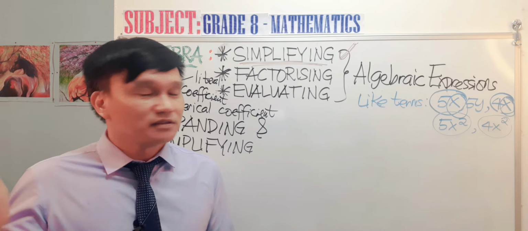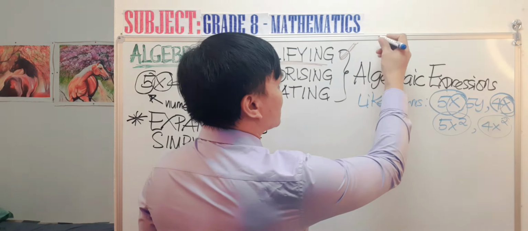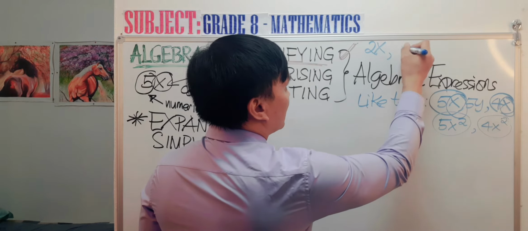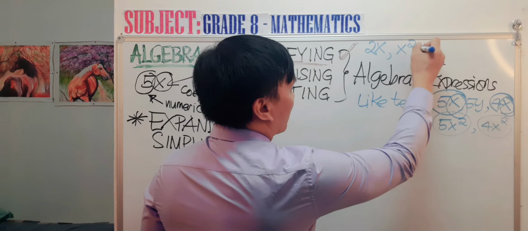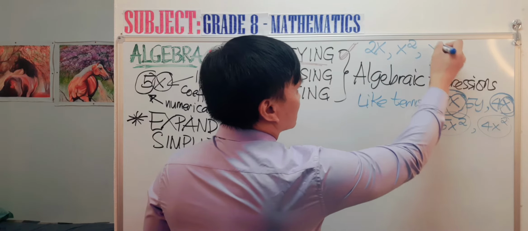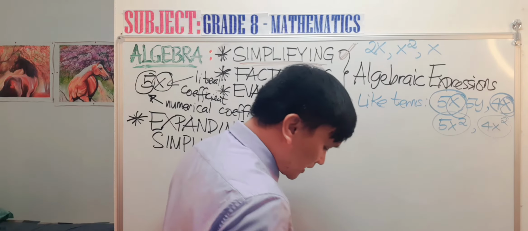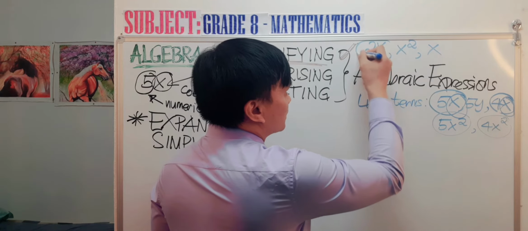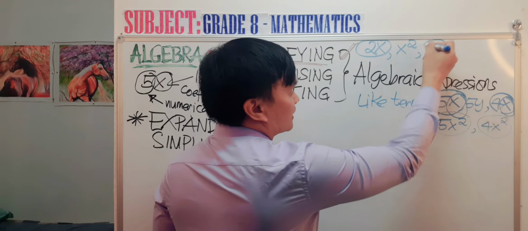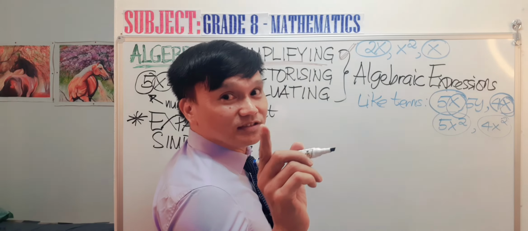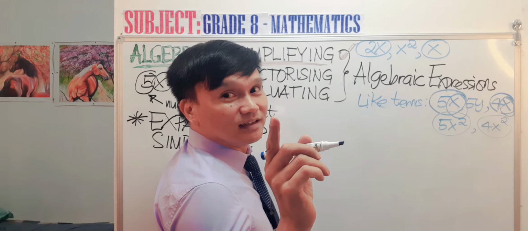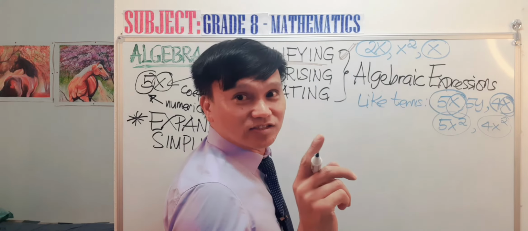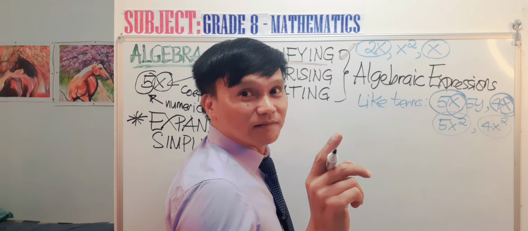So with 2x, then x squared, and then x, the like terms here are the 2x and the x. Why are 2x and x like terms? Very good.